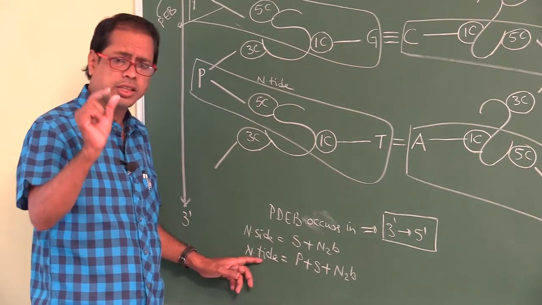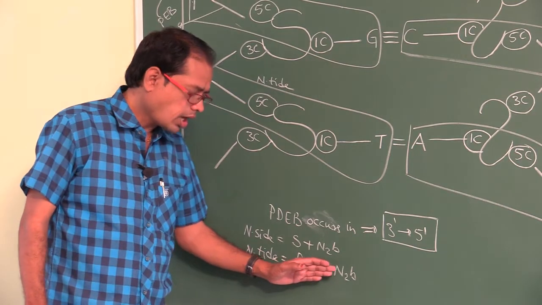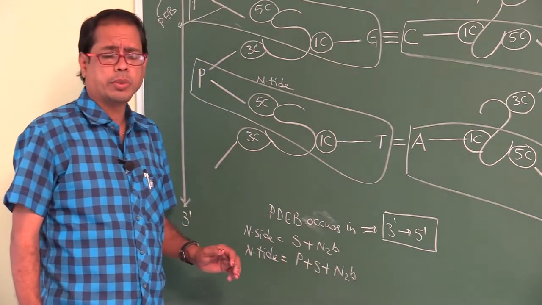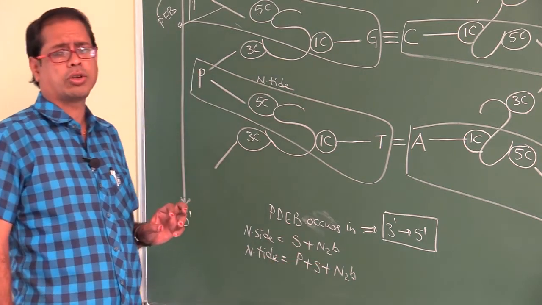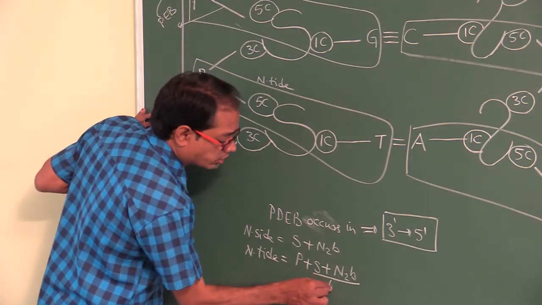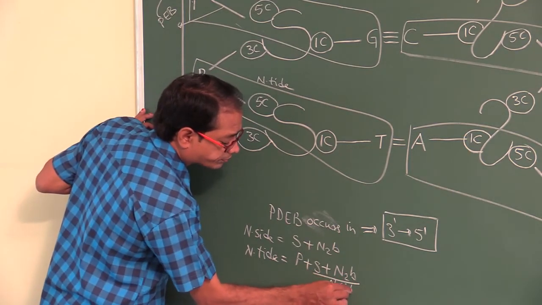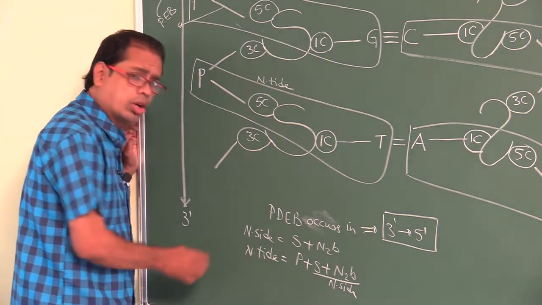Nucleotide has 3 components: phosphate, sugar and nitrogen base. Sugar plus nitrogen base together is called nucleoside. Phosphate plus nucleoside is called nucleotide.